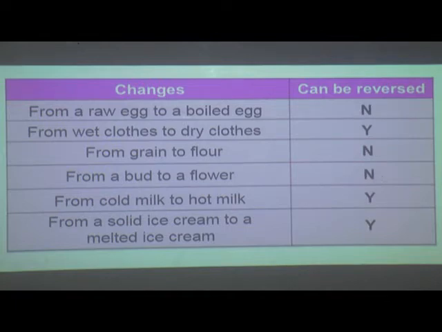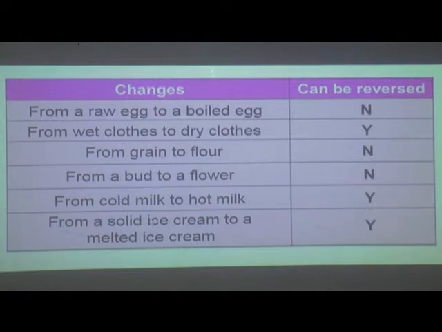Next, from cold milk to hot milk. Milk can be converted from hot to cold or cold to hot? Yes. On heating or increasing temperature, the cold milk is converted into hot milk. And on cooling, or decreasing the temperature, the hot milk is converted into cold milk. So can this change be reversed? Yes, this change can be reversed.